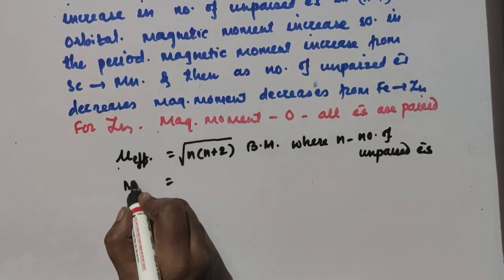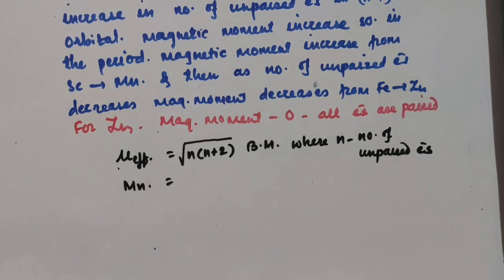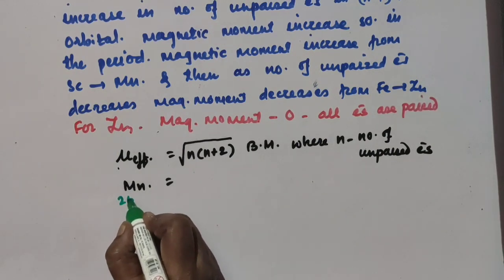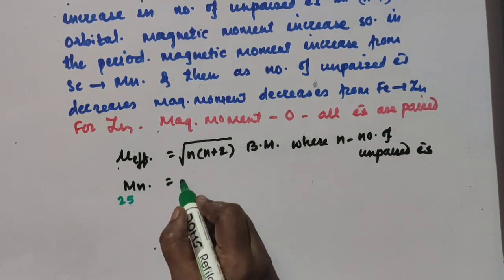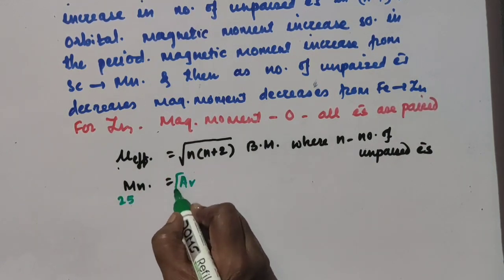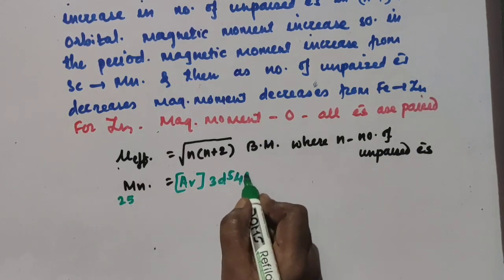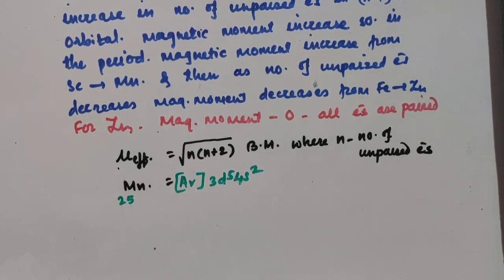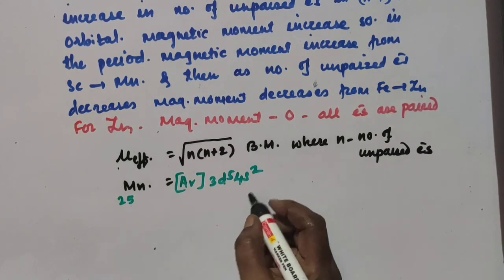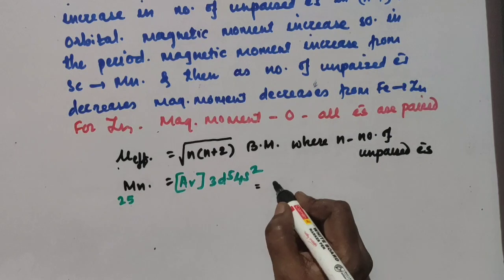If you want to find out magnetic moment for manganese, we'll write here. For manganese, magnetic moment is what? Your atomic number is 25. So outermost electronic configuration is argon 3d5, then 4s2. So how many electrons are present in d orbital? 5 unpaired electrons are there. So you can fill the value for this.